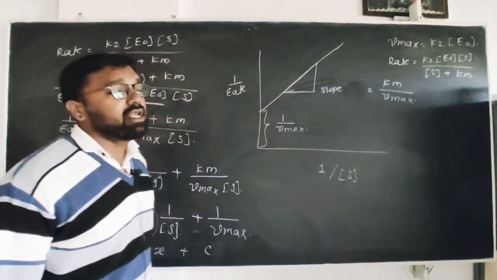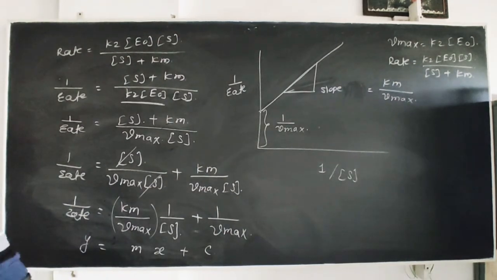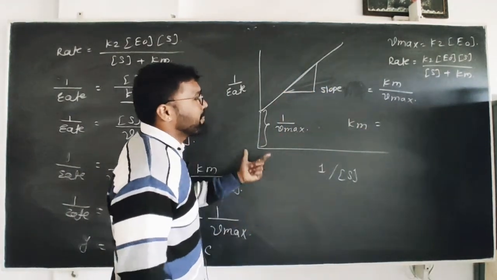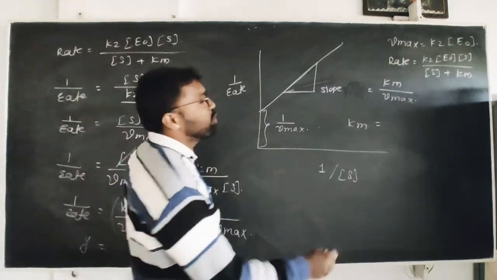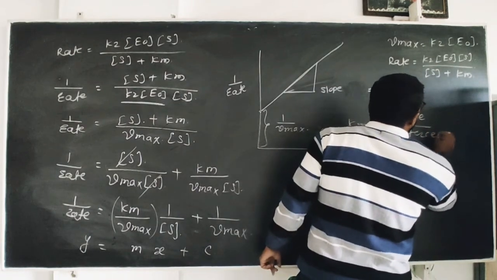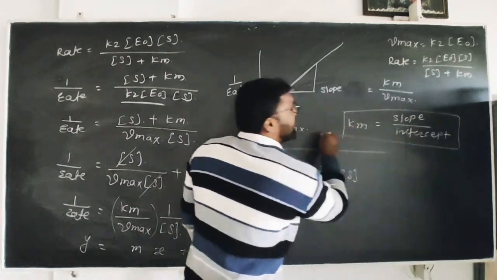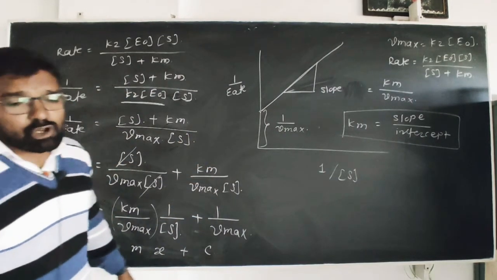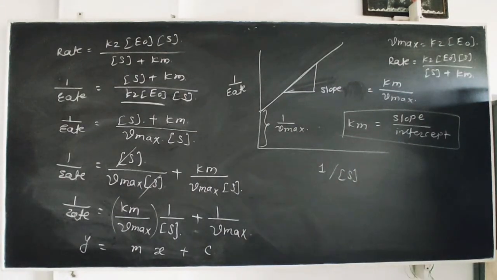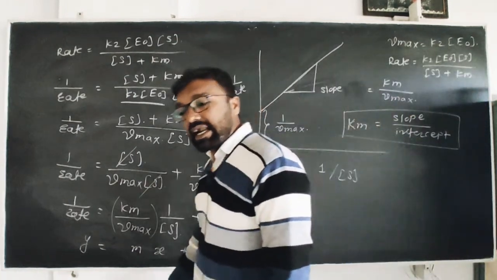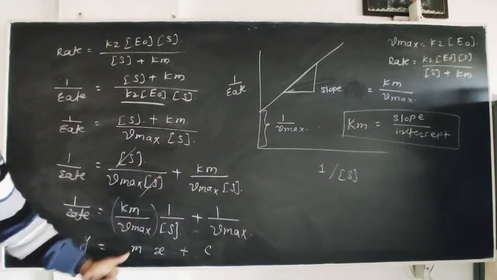Slope is equal to Km upon rate max, and the y-intercept, that is the c value, is equal to 1 upon rate max. So the Michaelis and Menten constant can easily be found by using this graph, that is slope upon intercept. Slope upon intercept is equal to the Michaelis and Menten constant. By taking the ratio of slope and intercept from this measurement, you are able to find the Michaelis and Menten constant from this equation. This is called the Lineweaver-Burk plot.